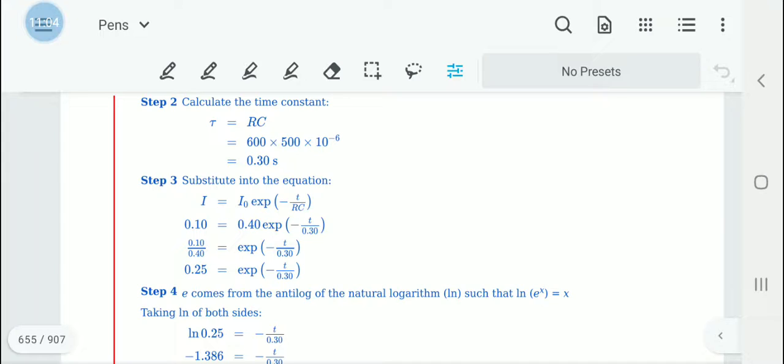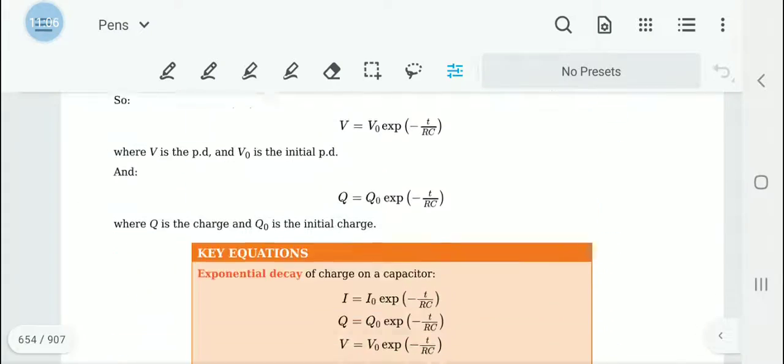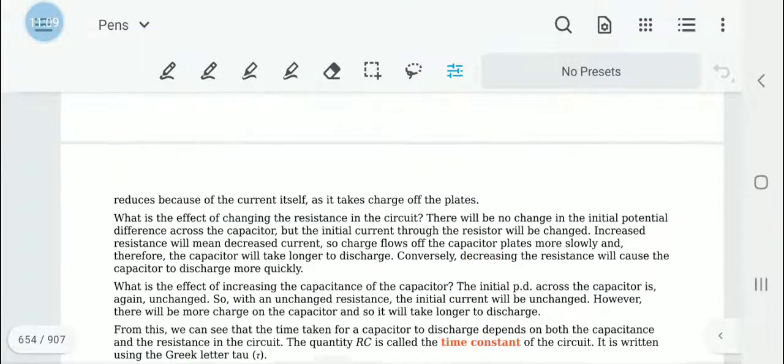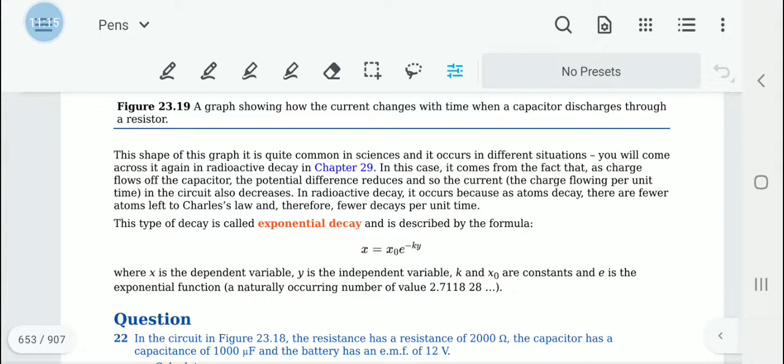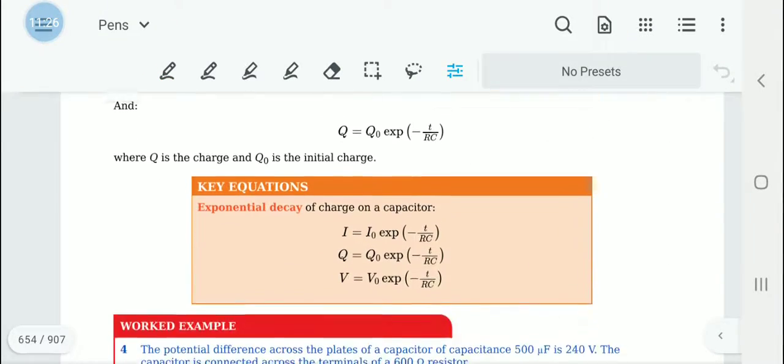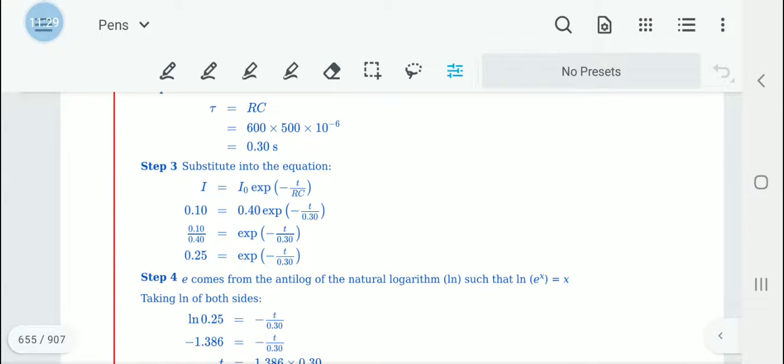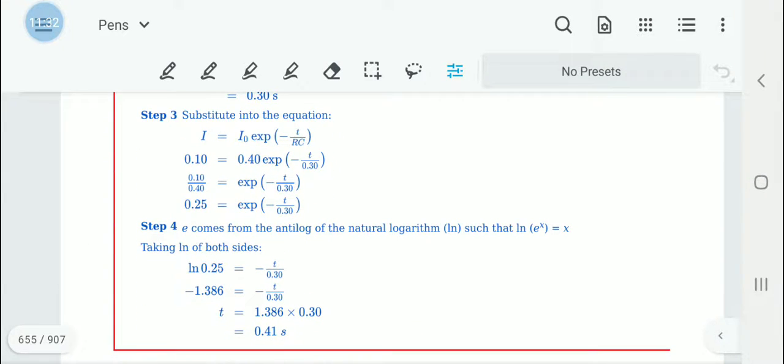This e is the exponential function. As you can see in this relationship, it is exponential, which means there is a power involved. This exponential function can be described as the antilog of the natural logarithm, such that ln of e to the power x is equal to x. That is a function that we have learnt.